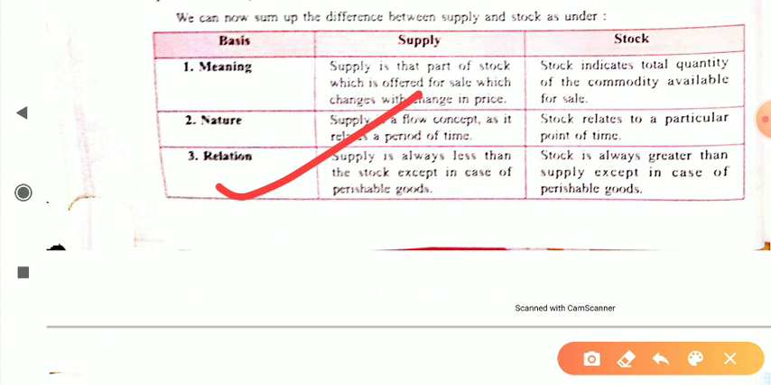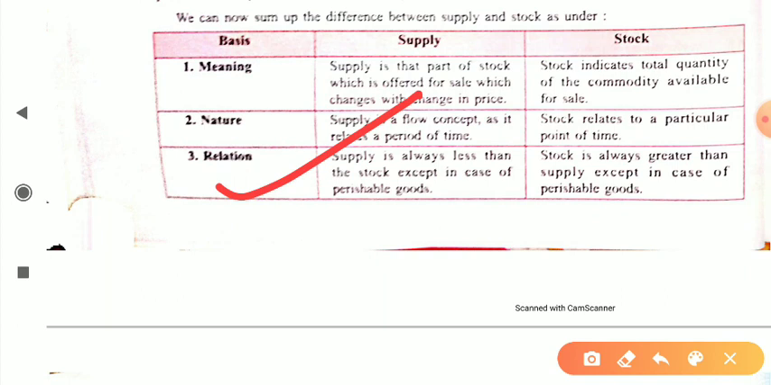Only in the case of perishable goods, like vegetables, like fruit, those which get vanished or last only for a short period of time, like 2-3 days, or have a short span of time, all those goods are perishable goods. We have to consume those goods in a short period of time, like our milk, our curd. These are all perishable goods, like our vegetables, fruits. In this case supply may differ.